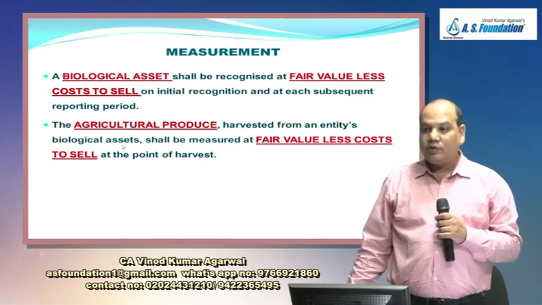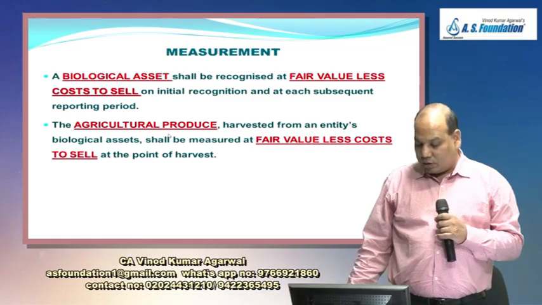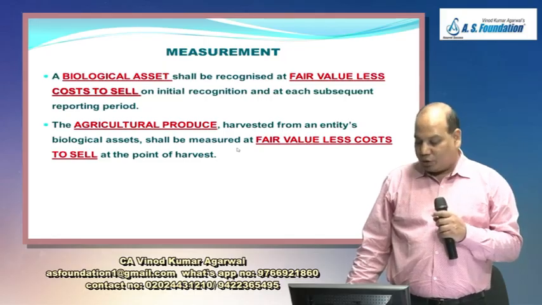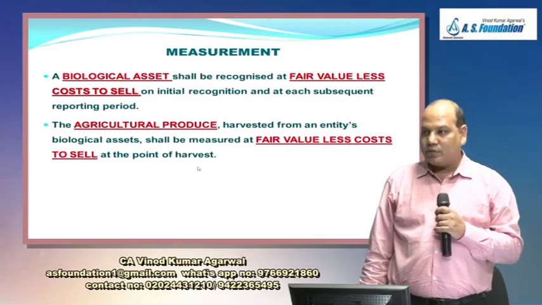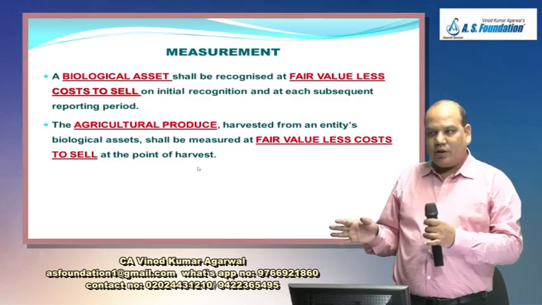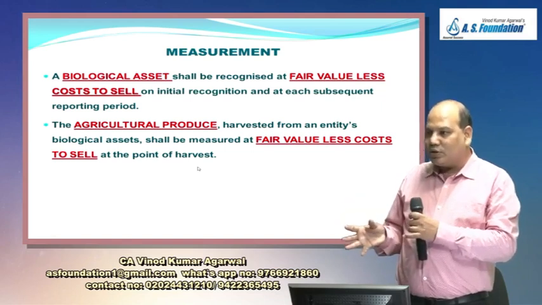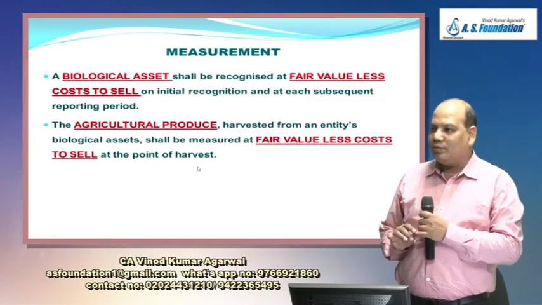What about agricultural produce? Agricultural produce harvested from the entity's biological asset shall be measured at fair value less cost to sell at the point of harvest. Right? So our standard ends as far as the agricultural produce is concerned up to this point only.